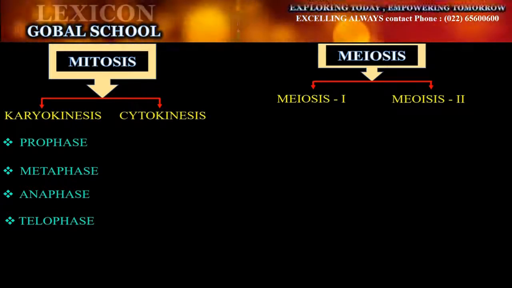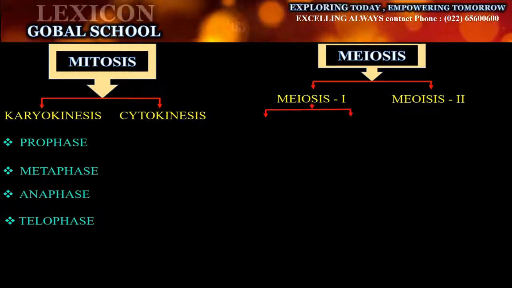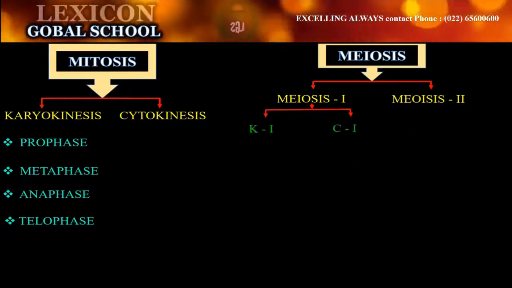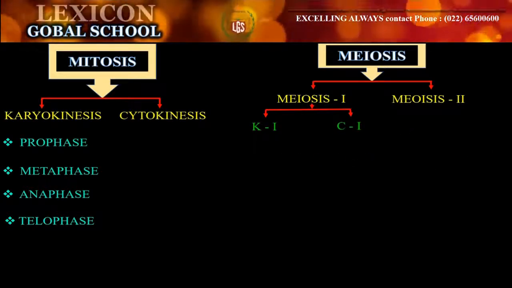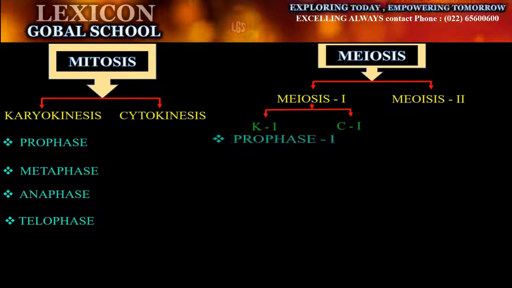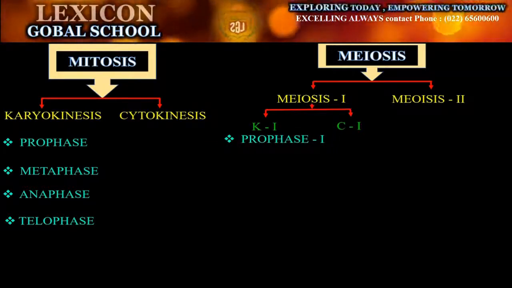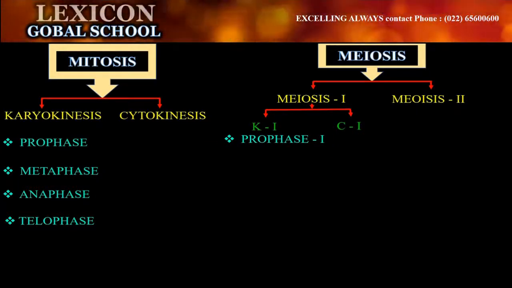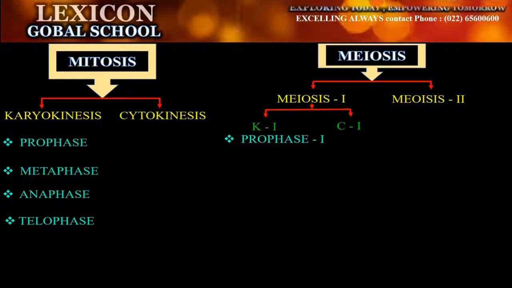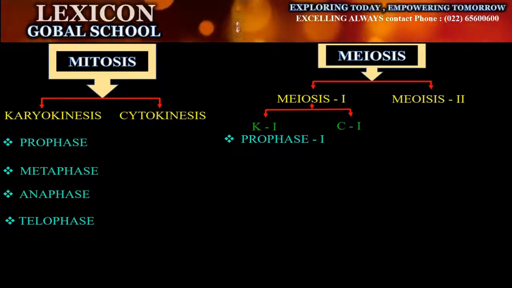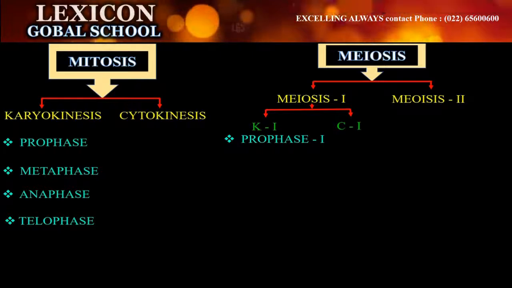Alright, in meiosis 1 we have karyokinesis 1 and cytokinesis 1. Similarly, in meiosis 2 we have karyokinesis 2 and cytokinesis 2. In meiosis 1, all the stages are prophase 1, metaphase 1, anaphase 1, telophase 1.